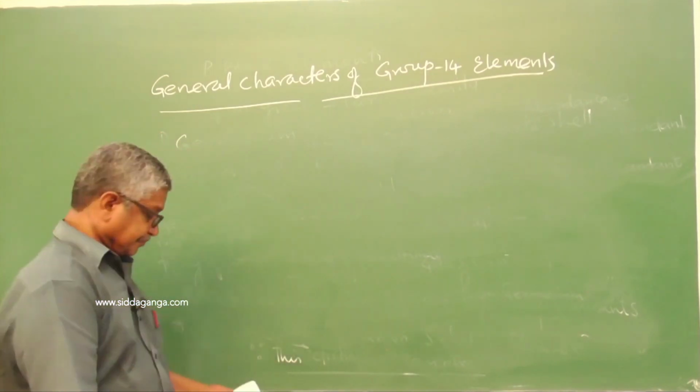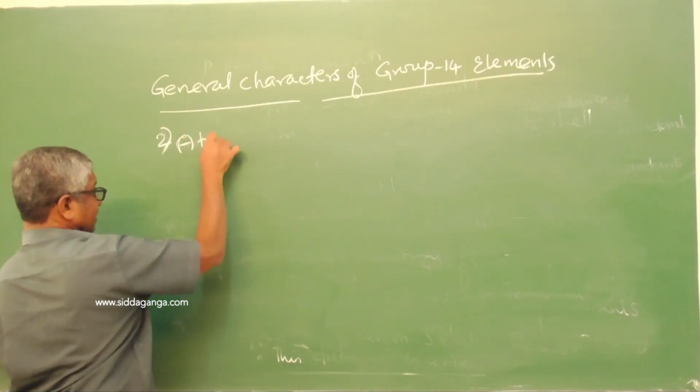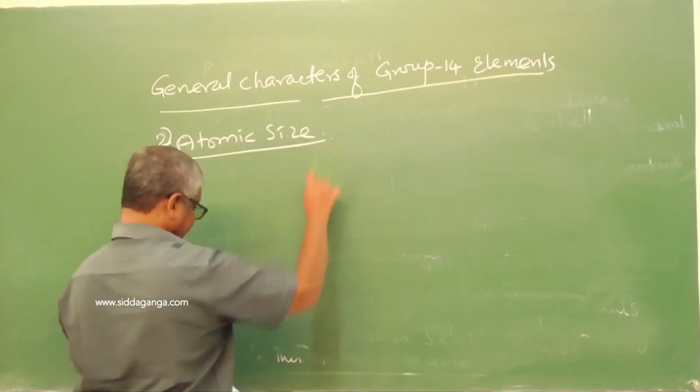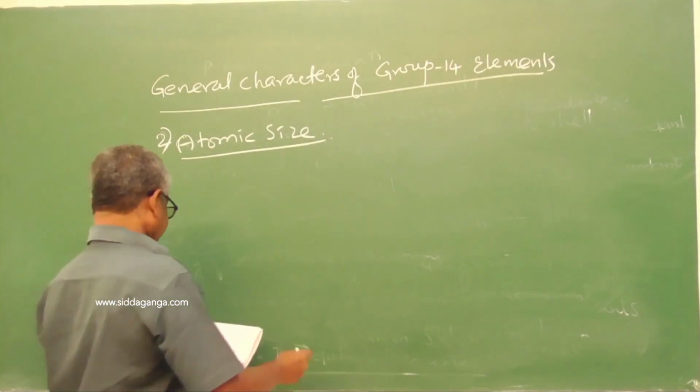Next, the second point is atomic size: atomic radius and ionic radius.